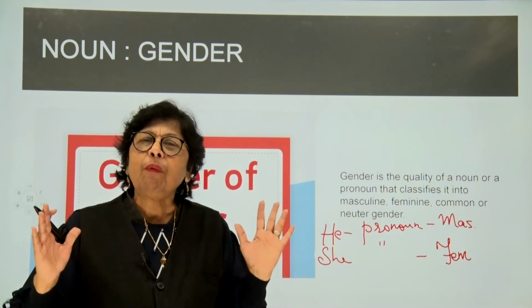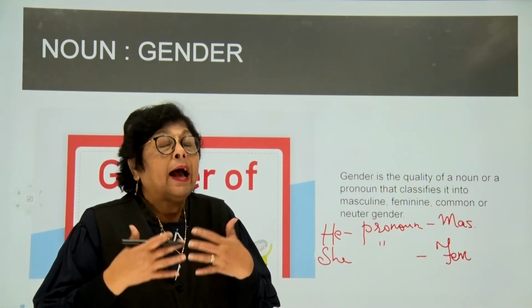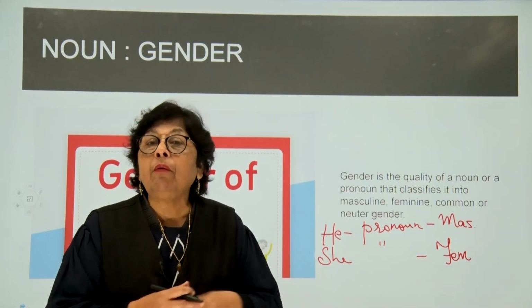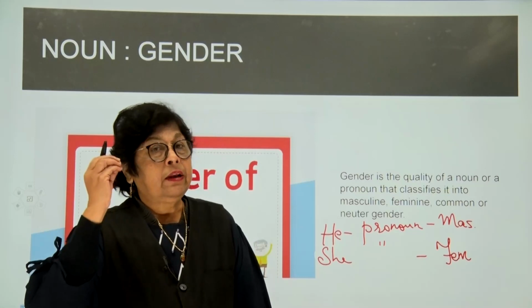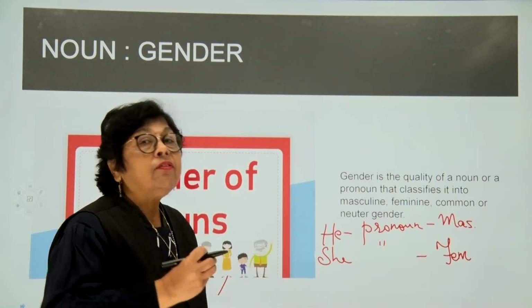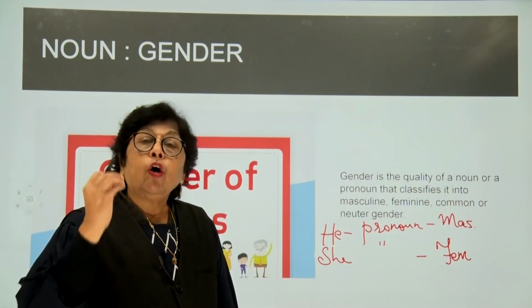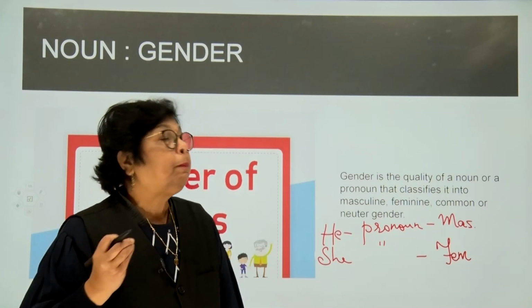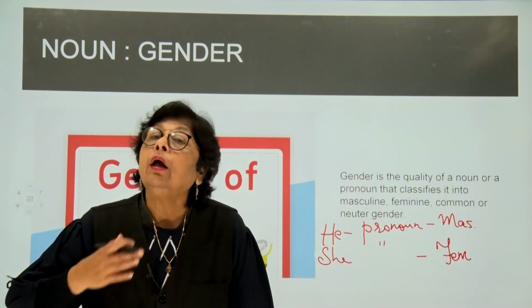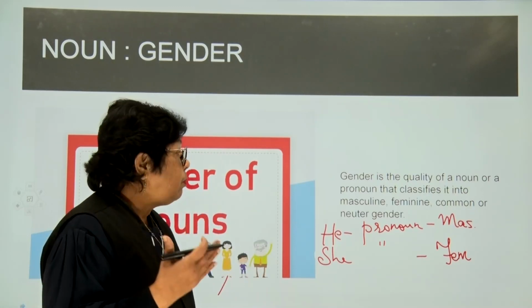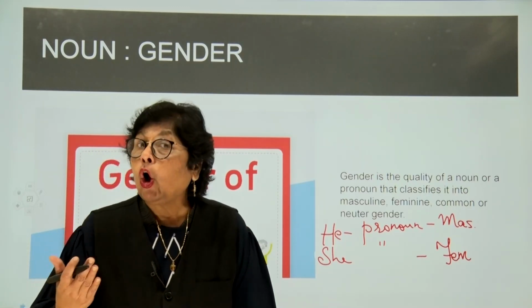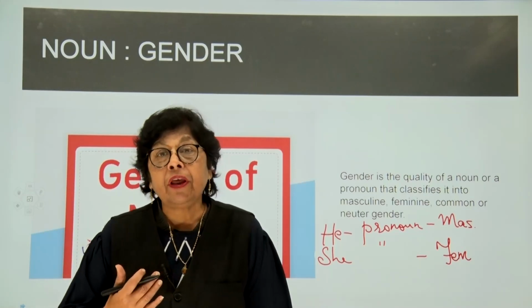Now, let's get into the session, children, and we'll do each one of them in detail. So what is a gender, children? It tells us the quality of a noun or a pronoun, whether they are masculine, feminine, common, or neuter gender.